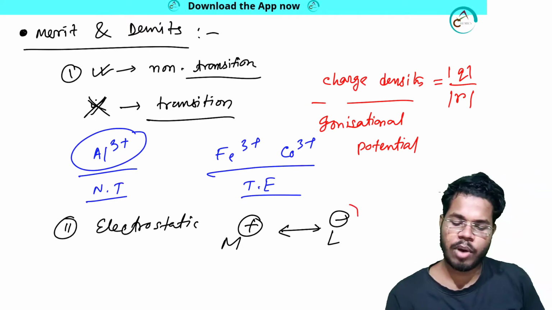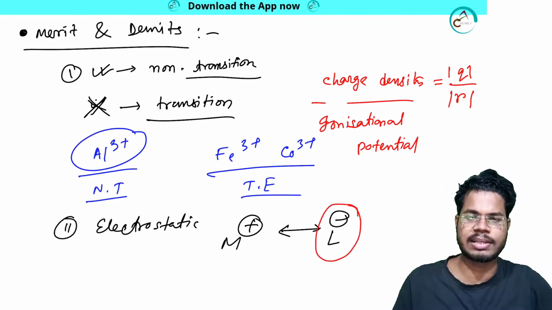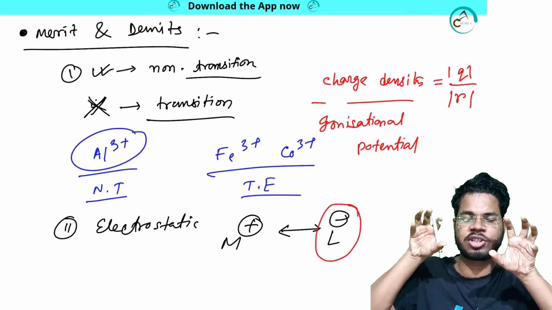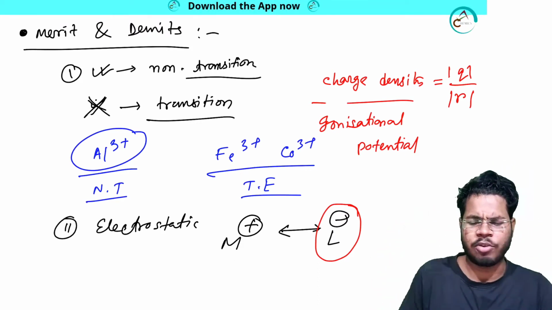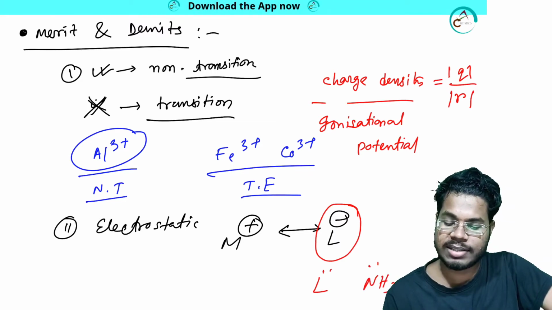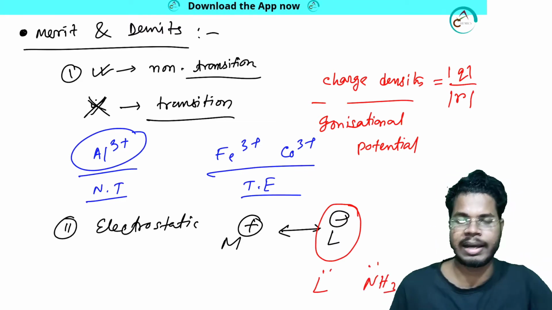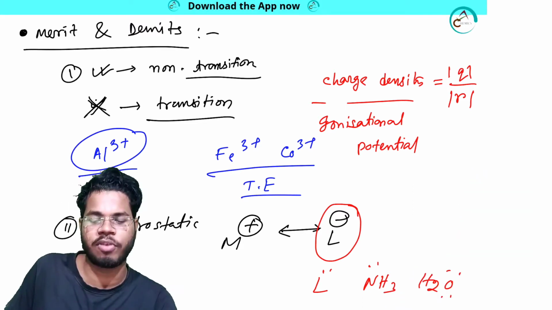Now if you have got a ligand, the ligand should have a negative charge according to electrostatic theory, otherwise it will not attract the electron, because there is an attraction between positive and negative charge in case of electrostatic theory. But what if the ligand is neutral, for example NH3, for example H2O? Then it doesn't have any kind of negative charge, so why should it form any kind of bonding?